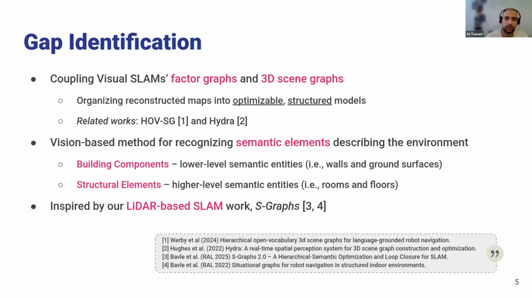On the other hand, we can think about higher level semantic entities which can be extracted using this type of lower level semantic information. In this case, we thought about rooms and floors. For instance, a room is a combination of walls, ground surfaces and windows all together. This is very useful information that the robot can use to model its surrounding environment. The main idea comes from the LiDAR-based SLAM work that we were developing here in our group. But then we started thinking about using the vision sensor to do the same thing, because visual sensors can also provide very rich semantic information.